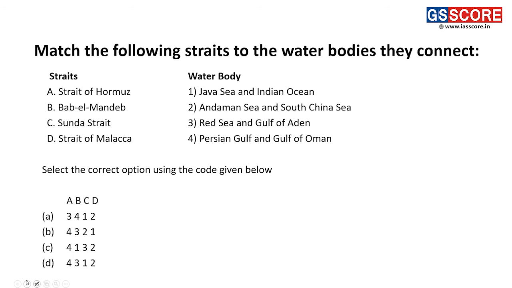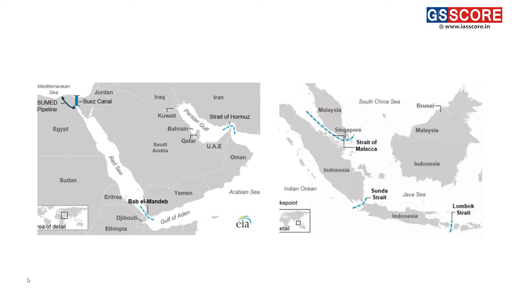Moving on to the next question: match the following straits to the water bodies they connect. We can see these water bodies and straits through the diagrams also. The first pair is the Strait of Hormuz. Here we can see it is present between the UAE and Iran.